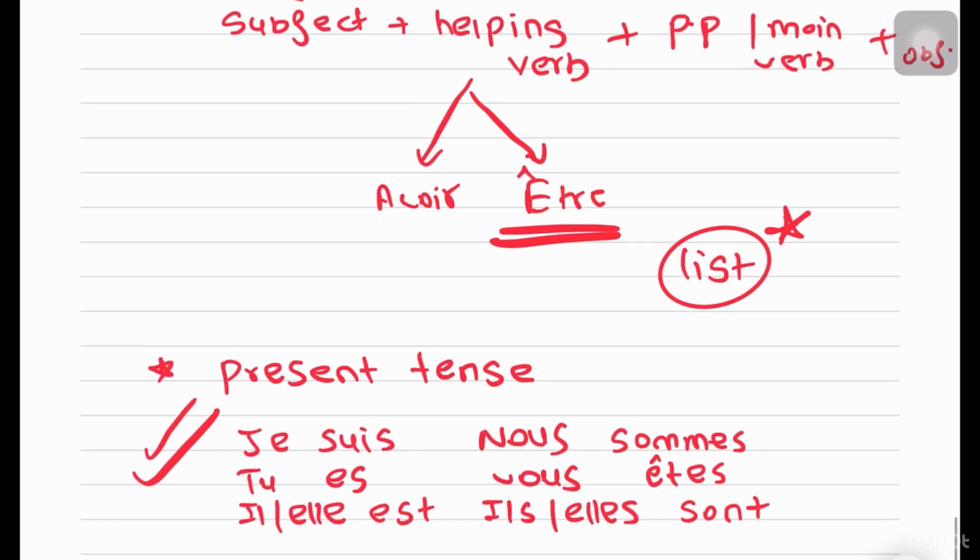Now that we know how we conjugate our helping verb, and we also know how to make the choice, right? It's not like a coin toss, that you get, oh, heads is avoir and tails is être. It's not that simple. You have a choice. And how do you make this choice? Now we know. We make the choice based on the list. So now we come to the list of verbs that are done with être.